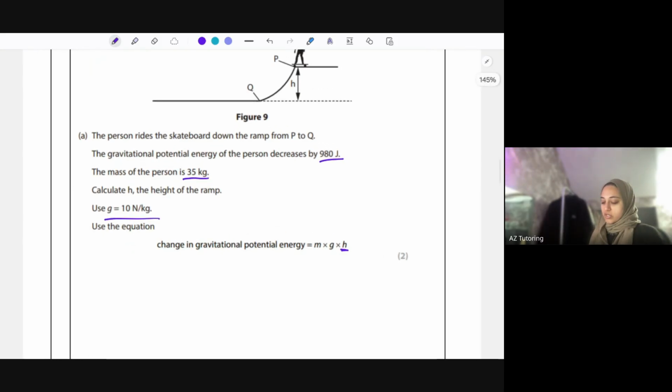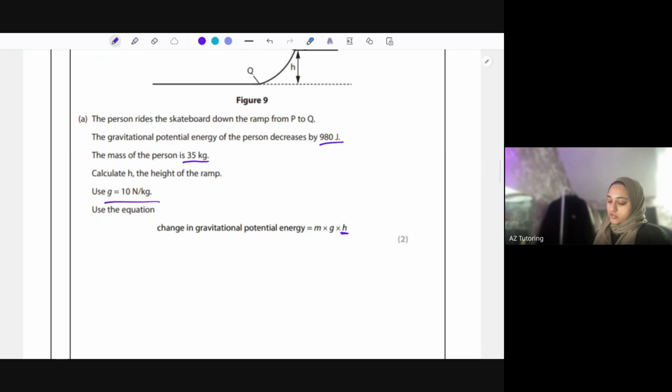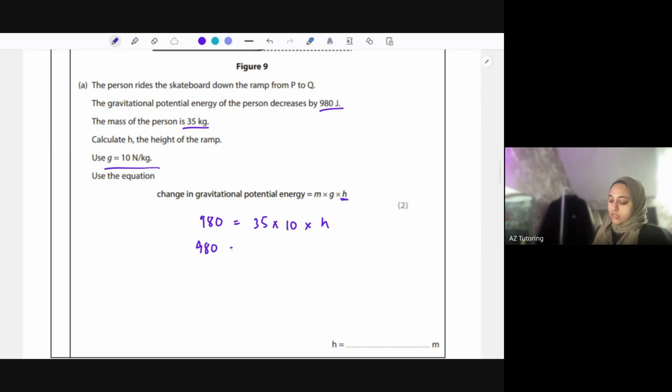So we've got change in gravitational potential energy, which is 980. That equals mass, which is 35, times G, which is 10, times H, which we don't know. So we could say 980 equals 35 times 10, which is 350, times H. Now to get H by itself, I just need to get rid of that 350. It's 350 times H, so the opposite of times is divide. So to work out H, we're just doing 980 divided by 350, and that gives me 2.8. So H is 2.8 meters.